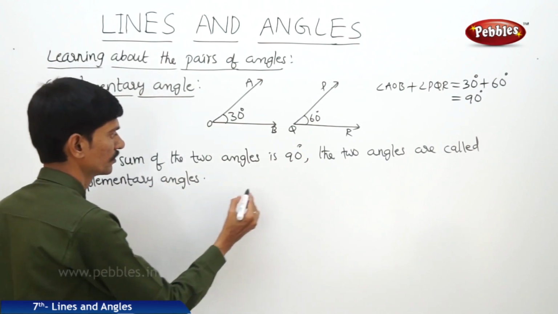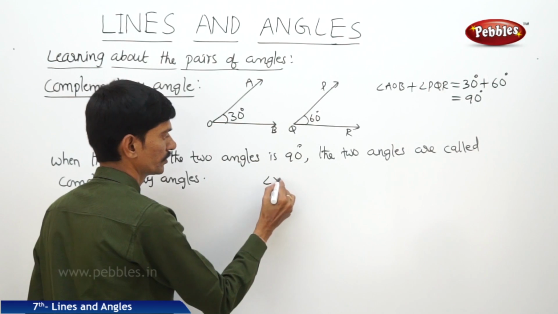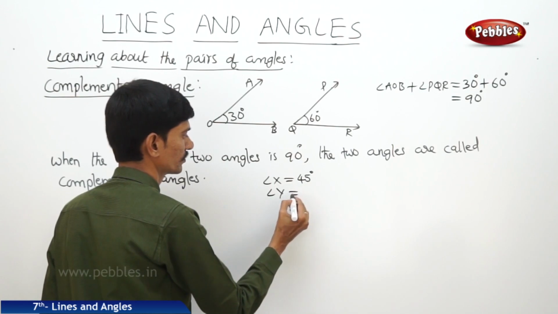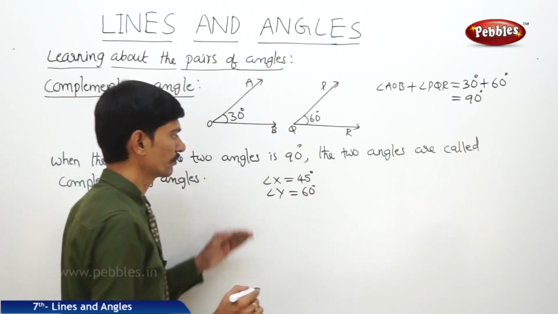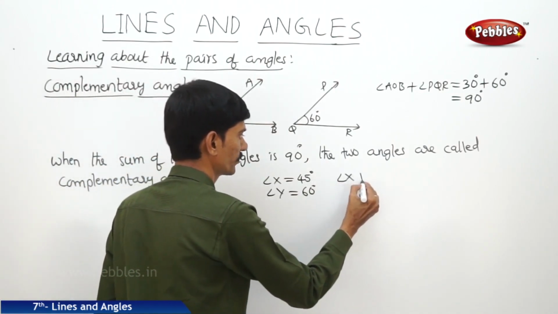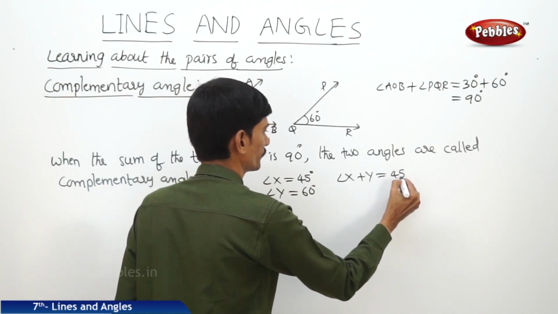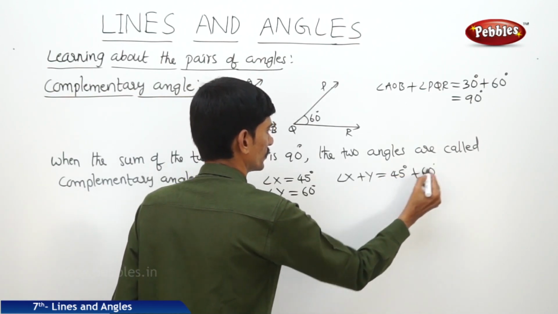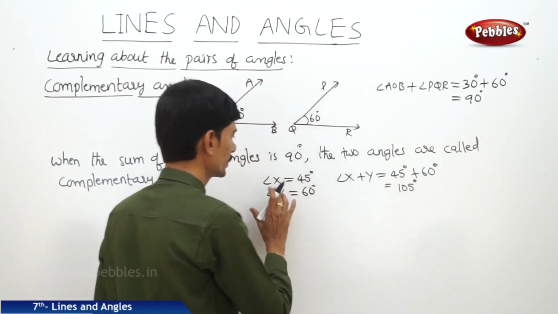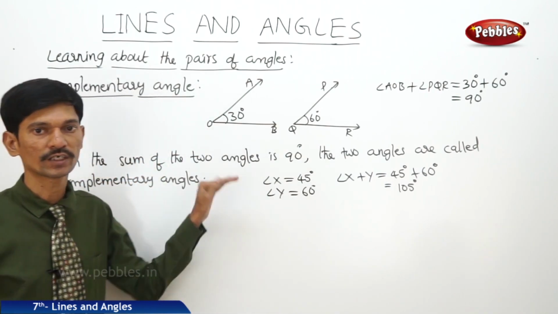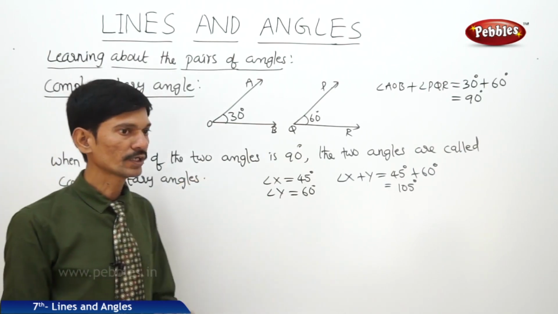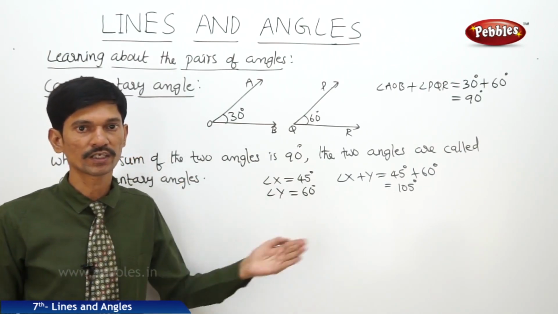Now for example, angle X is 45 degrees and angle Y is 60 degrees. Now let us check whether they are complementary angles or not. Then what is angle X plus angle Y? Angle X plus angle Y equals 45 degrees plus 60 degrees. So 45 plus 60 is 105 degrees. Then the two angles X and Y are not called complementary angles because their sum is not equal to 90 degrees. And if you know one angle in the pair of complementary angles, then what is the other angle?